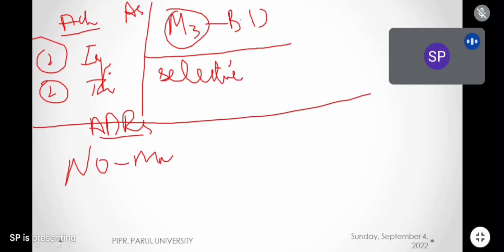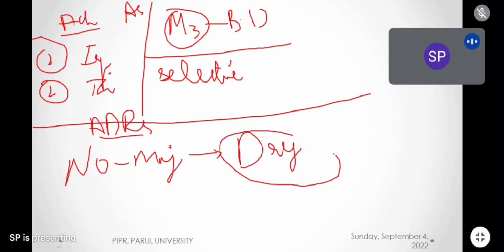But one ADR we can see, and that is patient may have dry mouth because we are taking through mouth. If we inhale through the mouth or when we take the metered dose inhalers, the drug may accumulate in the oral cavity. That's why it may cause dry mouth. Why it will cause dry mouth? Why ipratropium bromide and tiotropium bromide will cause dry mouth? Anybody from the class? Why it will cause dry mouth? Anybody?